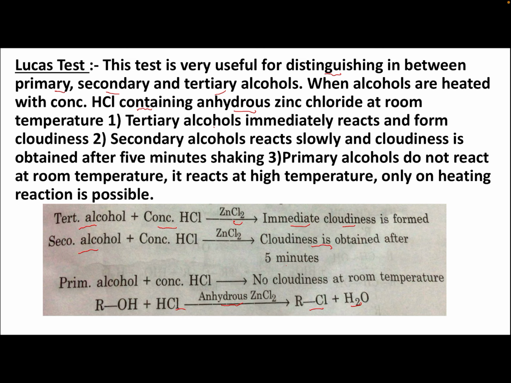Secondary alcohol gives cloudiness after 5 minutes, when you shake the test tube. But tertiary alcohol gives immediate cloudiness. And primary alcohol gives no cloudiness at room temperature. Primary alcohol does not react at room temperature. It reacts only on heating. So we can differentiate between tertiary, secondary and primary alcohol by this Lucas test.